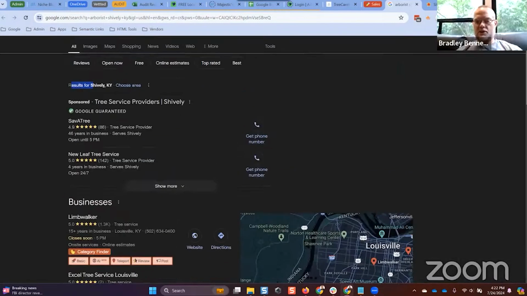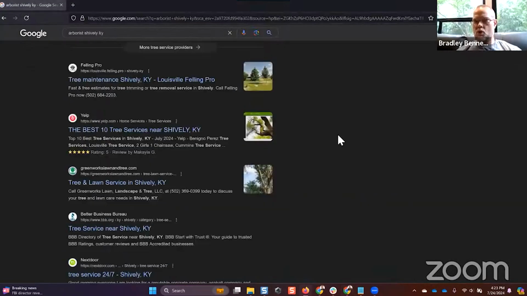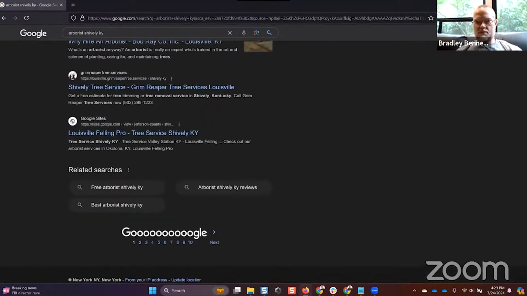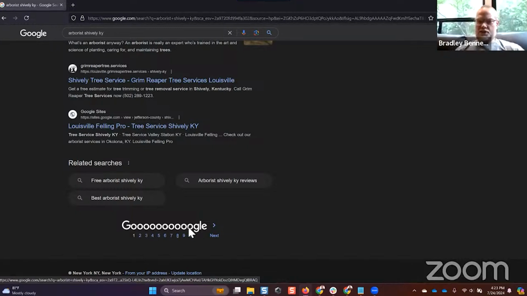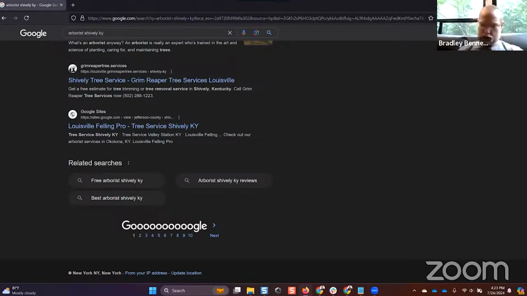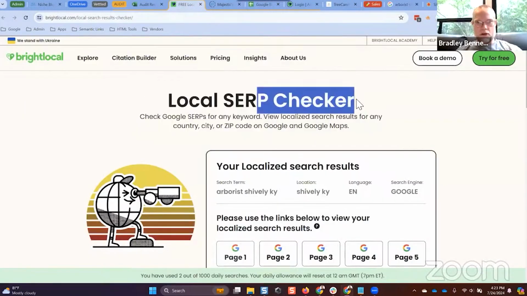Okay, so when we do that, you see how the results are significantly different than they are here. You know why? Because if I scroll down at the bottom of this page, it thinks I'm in New York, because I'm tethered through my Starlink connection, and apparently, I don't know why it thinks I'm in New York. I'm in Pennsylvania right now, but anyway, you can see the results are very different. So guys, it makes sense when you're doing testing like this and trying to figure out how things are performing to use something like Bright Local SERP checker to geolocate the browser. There's other apps that do it. This is just the one I use because I typically use Bright Local for reporting.